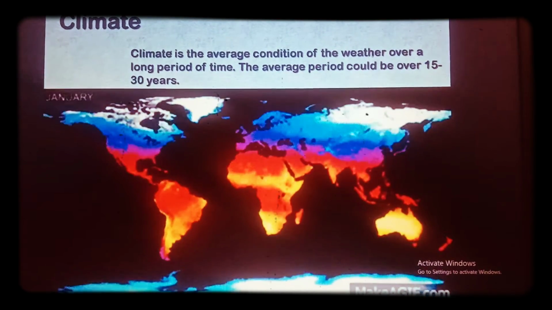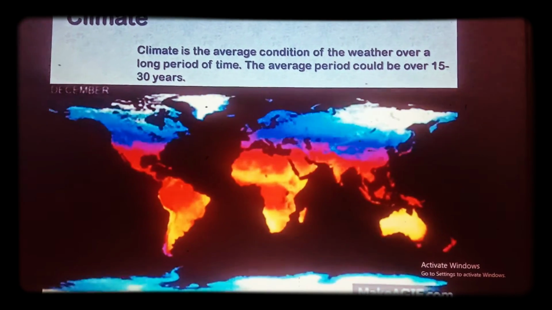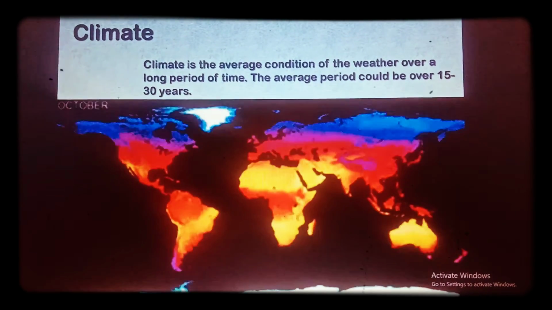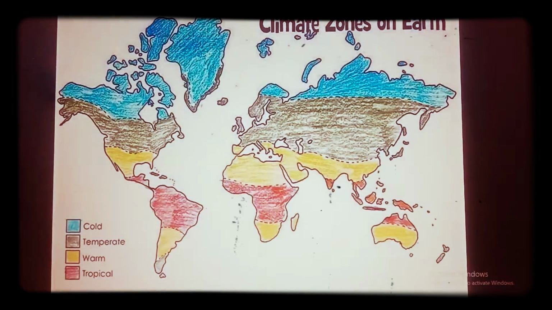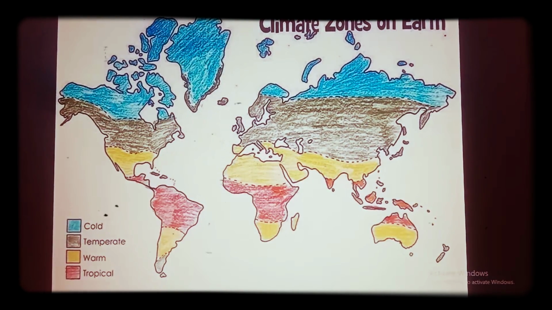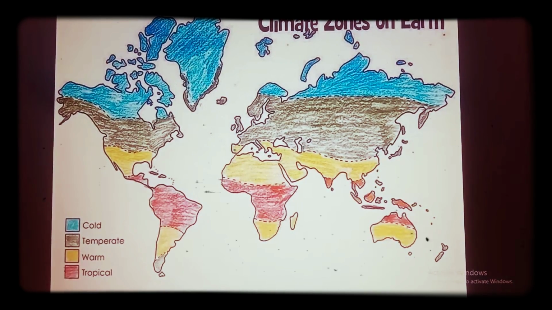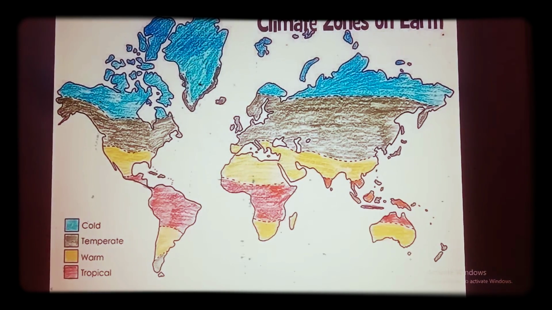Climate. Climate is the average condition of the weather over a long period of time. The average period could be 15 to 30 years. Here you can see in this map the climatic zones on the earth: cold, temperate, warm and tropical.